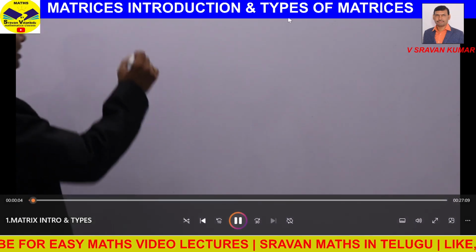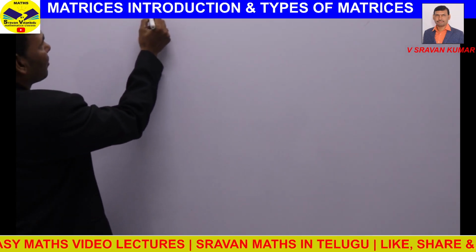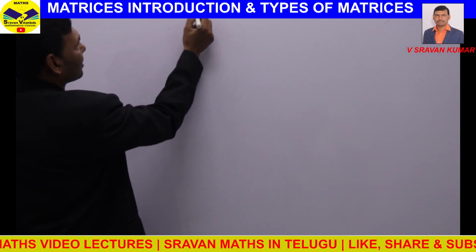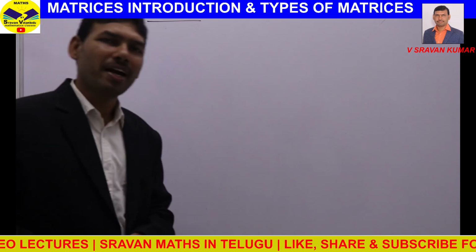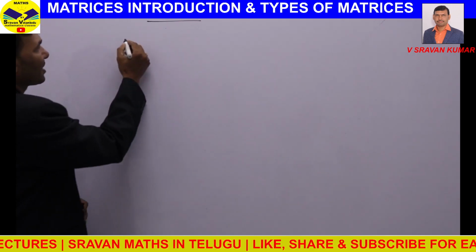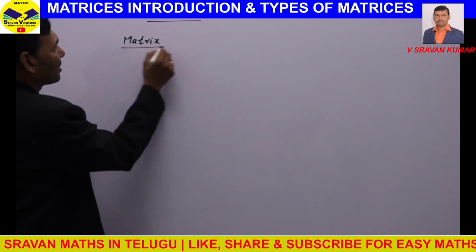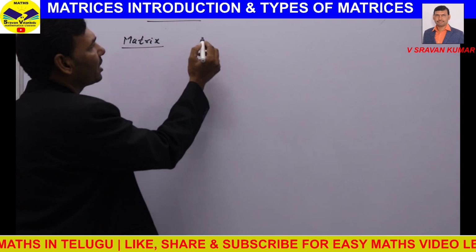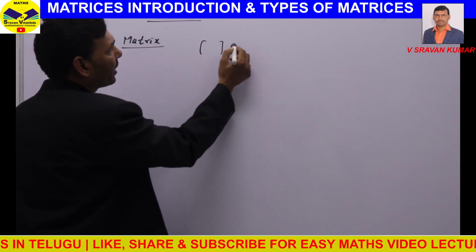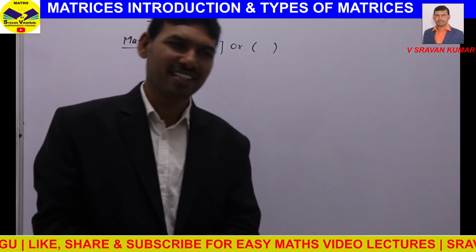Going to discuss a topic on matrices. So you all know, you learn matrix. What is a matrix? Matrix means some elements are arranged in rows and columns and enclosed by this type of brackets. We can call that arrangement as matrix.